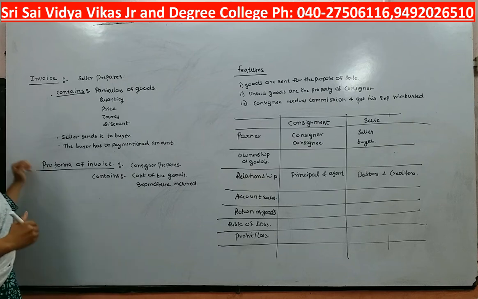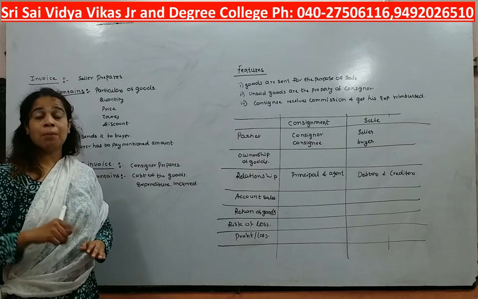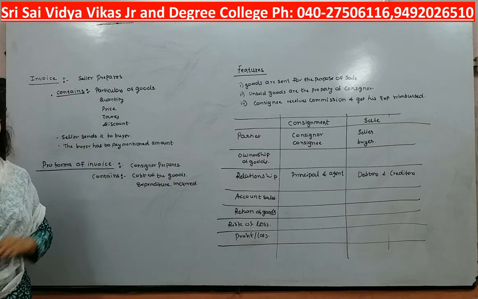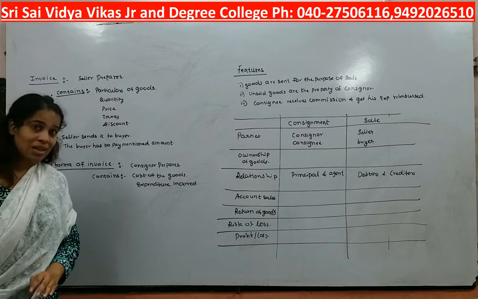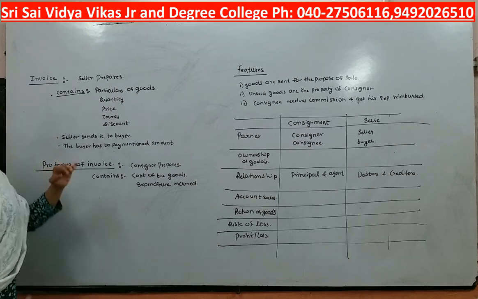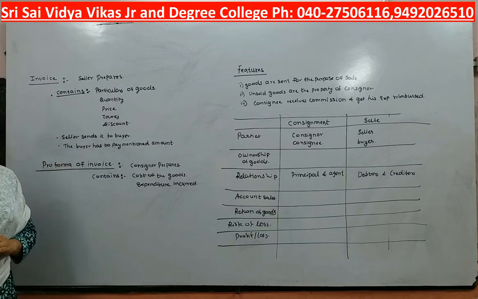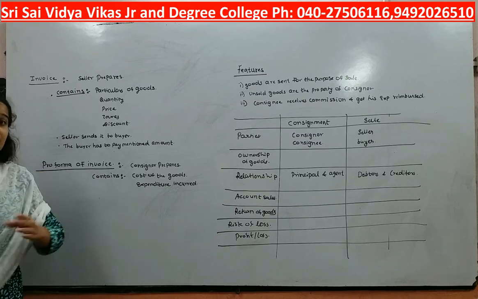Now when it comes to consignment, there is an invoice known as a pro forma invoice. But who is preparing that? The consignor is preparing it, but not for the final consumer. The consignor is preparing the invoice for the consignee and sending it to the consignee.